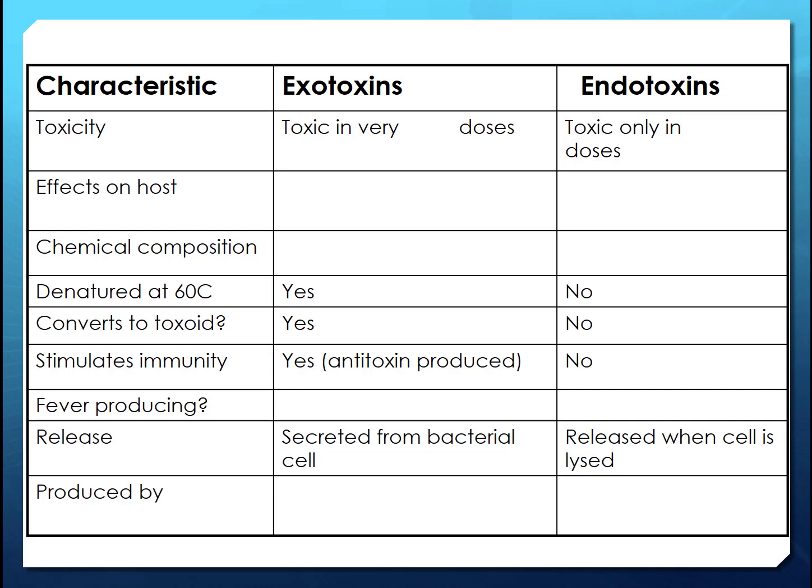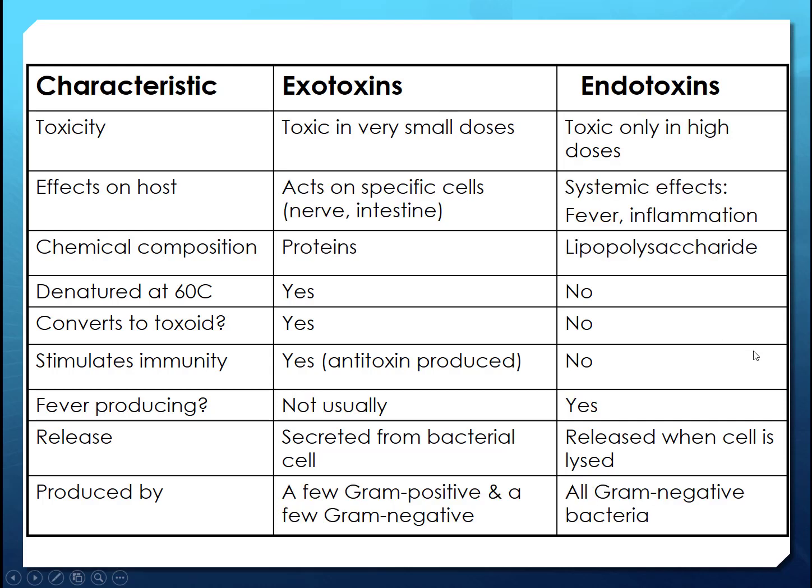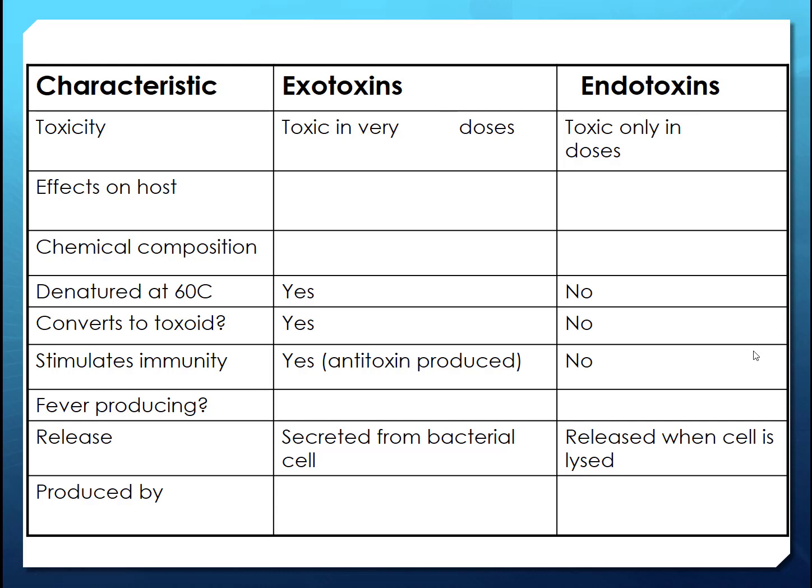It's very specific, right? So very specific cells, right? Red blood cells only, or only certain types of cells for an A and B toxin, for example. And then chemical composition. Endotoxins are lipopolysaccharides. What are exotoxins? Well, if they denature at 60 degrees centigrade, denature can only be a protein, right? They're proteins. They're not enzymes, but they are proteins. Does endotoxic shock produce fever? Yes. Do exotoxins produce fever? Not usually, right?